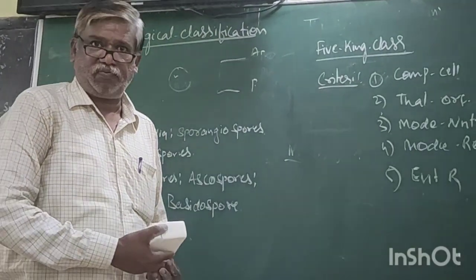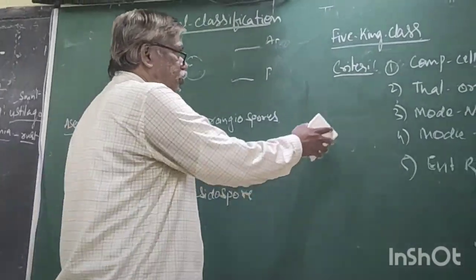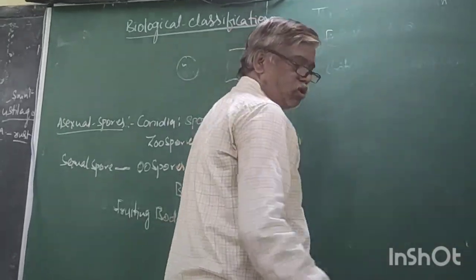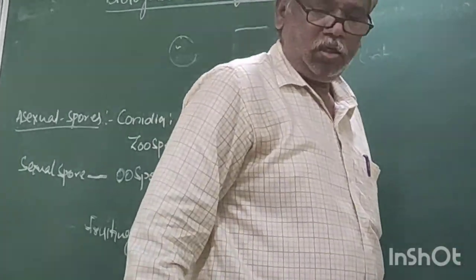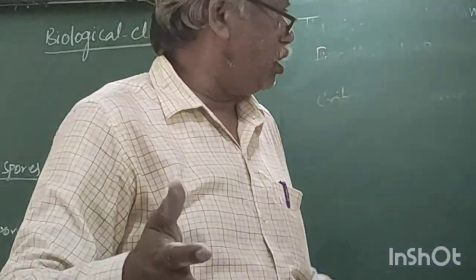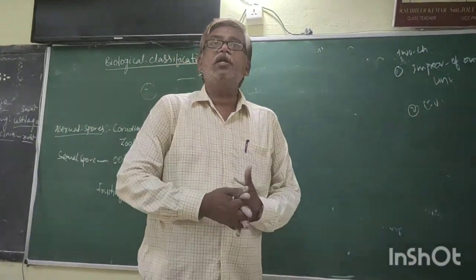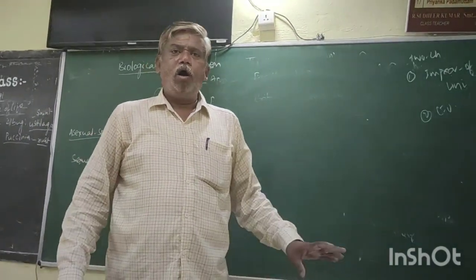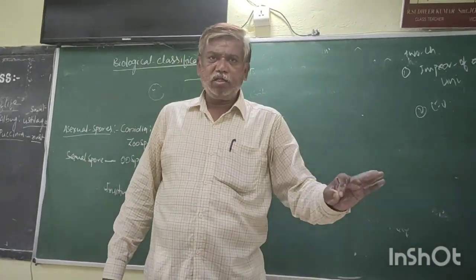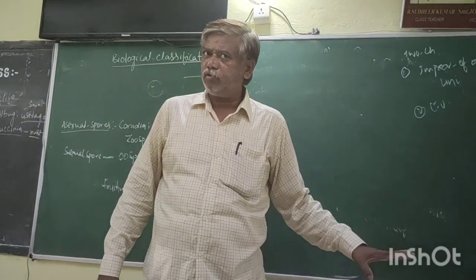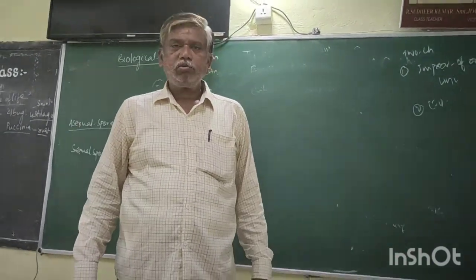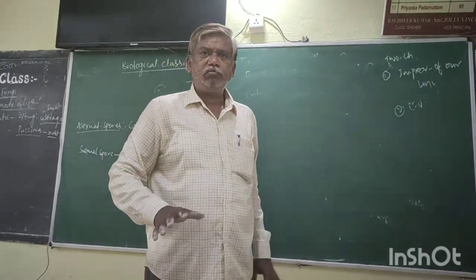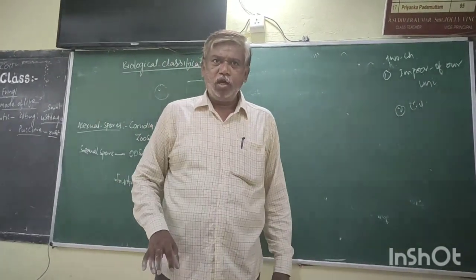Now, this is about the five kingdom classification. Now come to, first of all, Monera. I can explain without chapters because of the time factor. Kingdom Monera. All prokaryotic unicellular organisms are included in Monera. All bacteria are included in this kingdom.